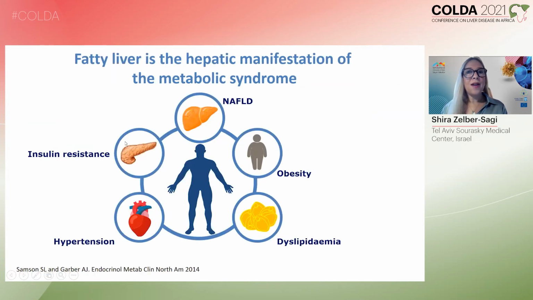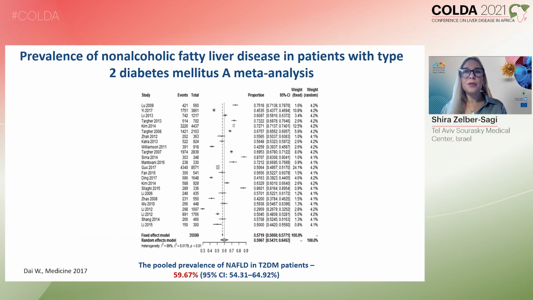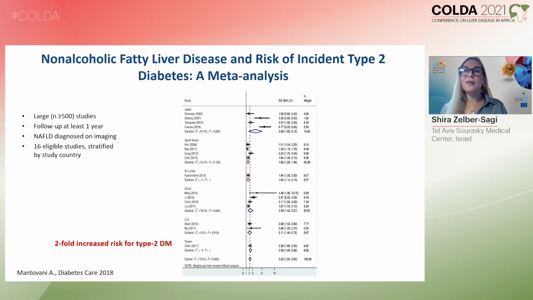Now, fatty liver disease is in fact the hepatic manifestation of the metabolic syndrome, and it has been demonstrated in many studies to be related with insulin resistance, which is a key factor in its pathogenesis, with hypertension and cardiovascular disease, dyslipidemia, and of course, type 2 diabetes. And when we look at the prevalence of NAFLD in patients with type 2 diabetes, we see very high prevalence, reaching almost 60%. Moreover, when we look at NAFLD as a risk factor for incident type 2 diabetes, we can see that NAFLD increases the risk of type 2 diabetes by twofold, independent of other risk factors.